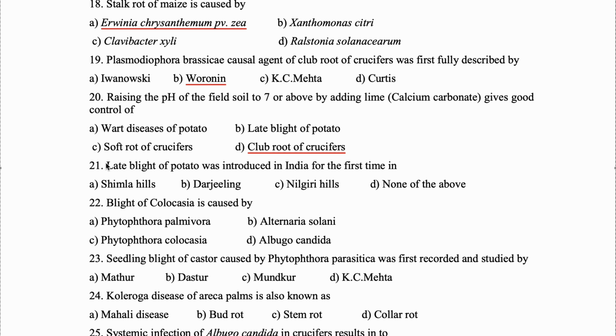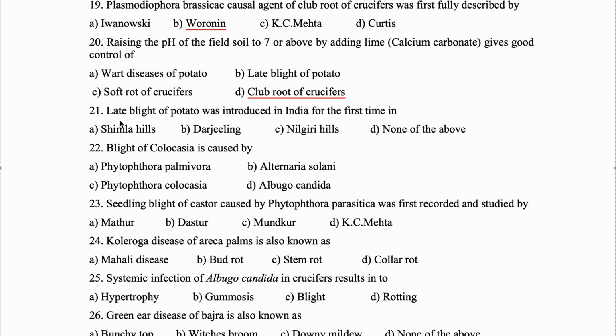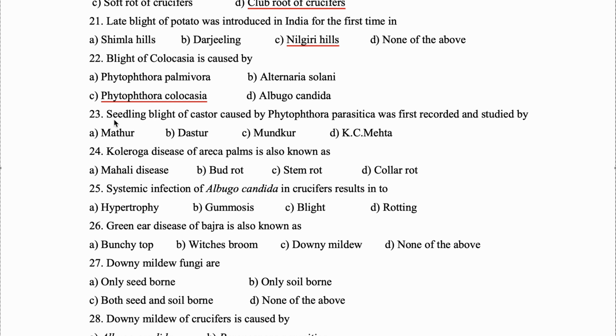Okay. Next question. Late blight of potato was introduced in India for the first time in Nilgiri Hills. Question 22. Blight of colocasia is caused by Phytophthora colocasiae. Question 23.